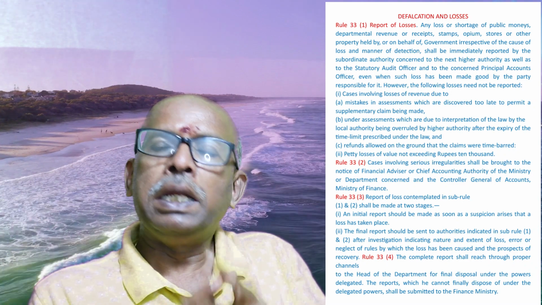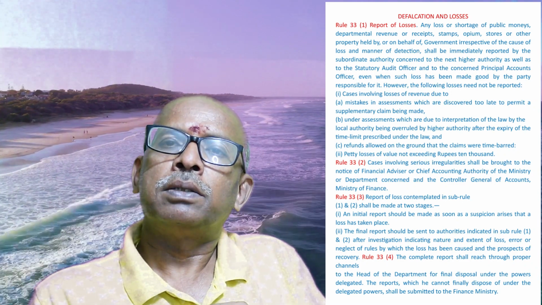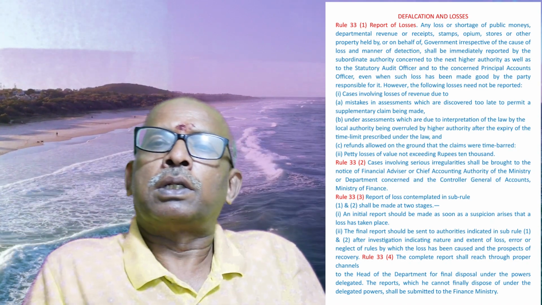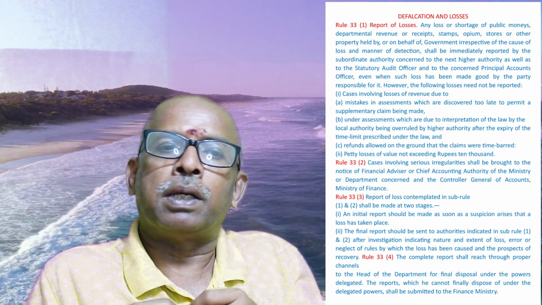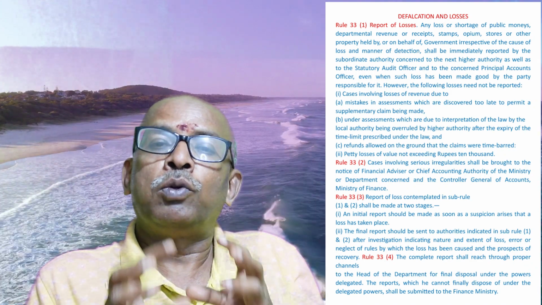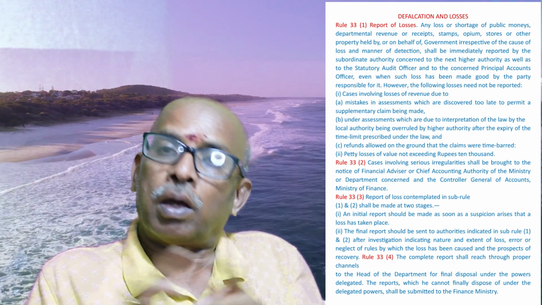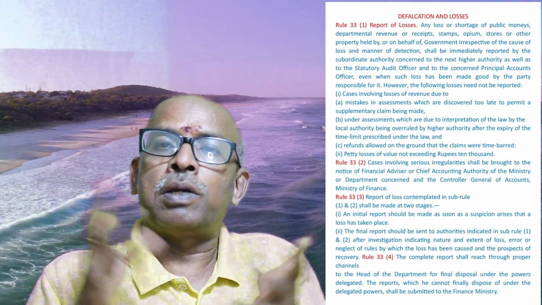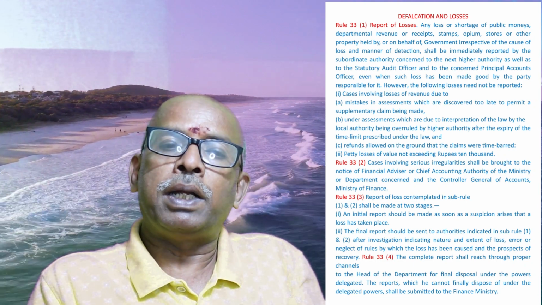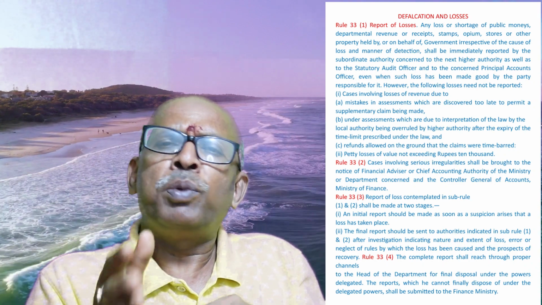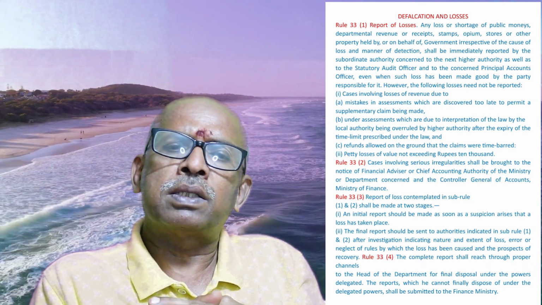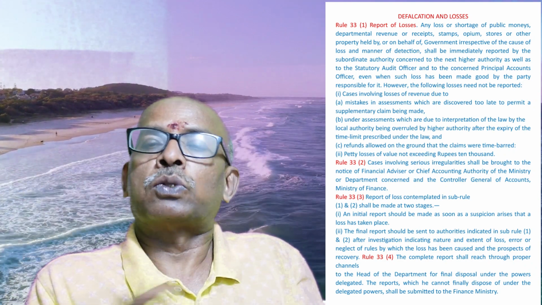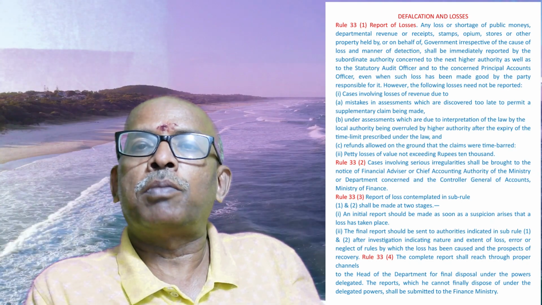Report of losses. Any loss or shortage of public monies. What is shortage of public money? You keep some money for a permanent advance, or suddenly it is missing. Or department revenue, you find a shortage in the revenue or in the receipts for whatever reason. Stamps, wherever revenue stamps or other stamps are maintained. And opium, which is used for medical purposes, wherever it is stored, and that is reduced. And stores also. Every department will have stores.